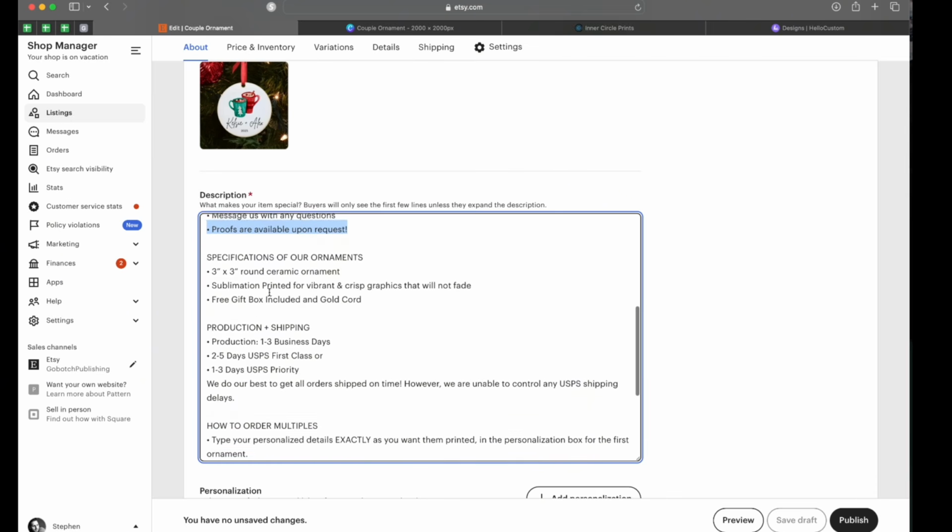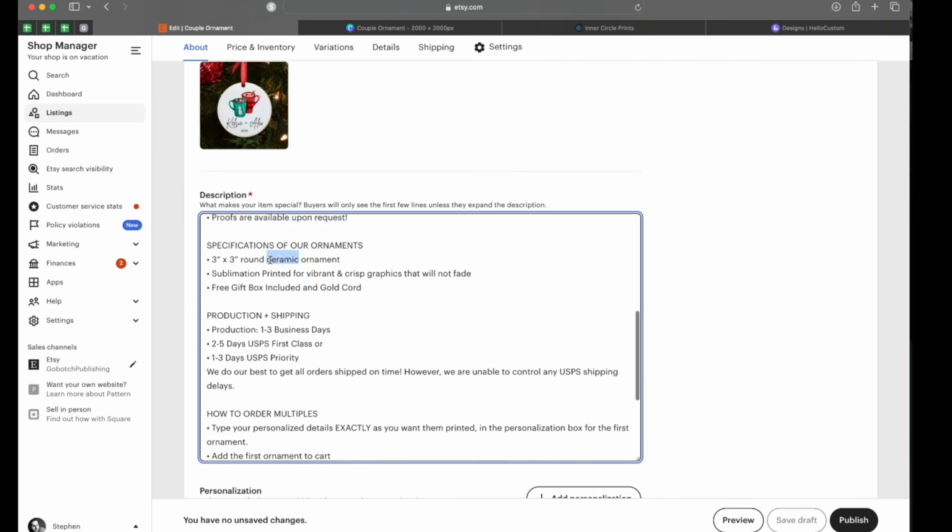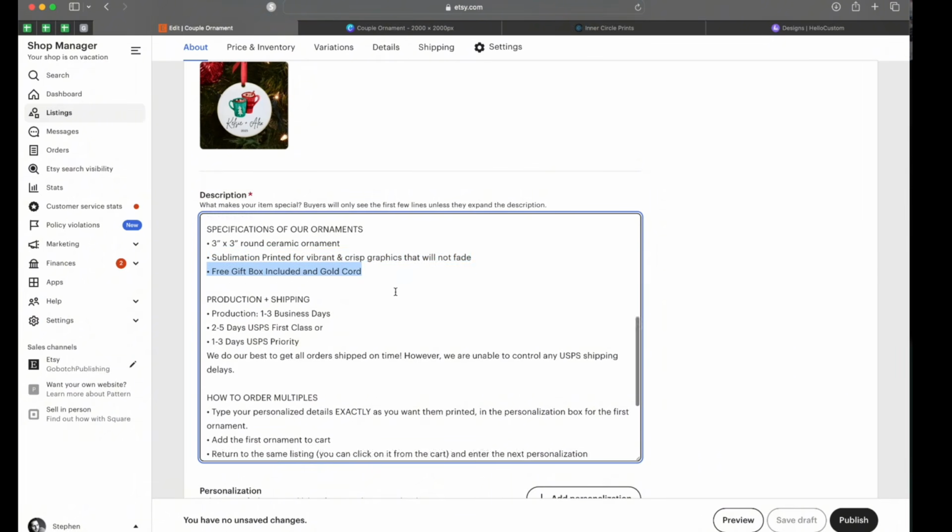Specifications of our ornaments: 3x3 inch round ceramic ornament. They're actually like 2.86 inches by 2.86 inches. It's about 73 millimeters, so they're a bit under the 3 inch by 3 inch. Sublimation printed for vibrant and crisp graphics that will not fade. Free gift box included and gold cord.